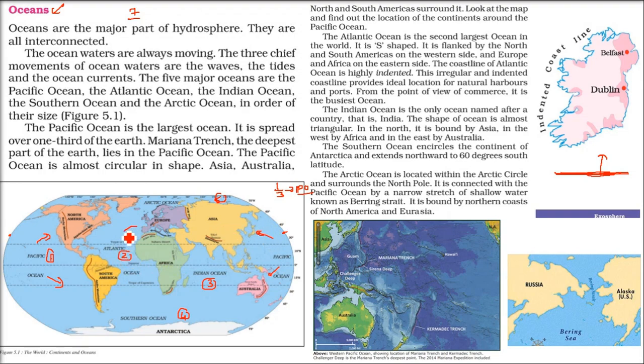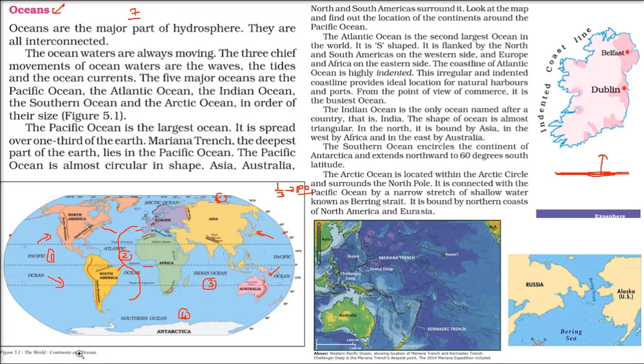Then we have the Atlantic Ocean. It is making an S shape, an English type S shape. On the western side, it has North America and South America. On the eastern side, it is Europe and Africa.